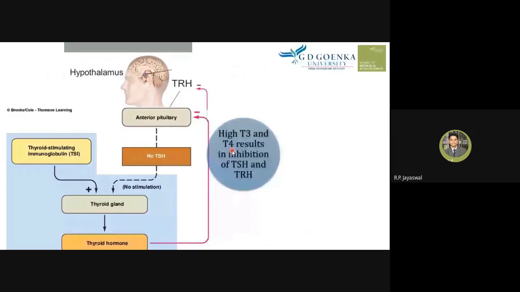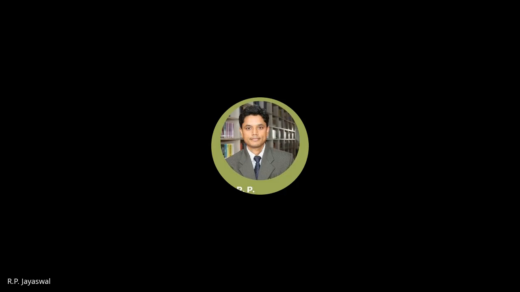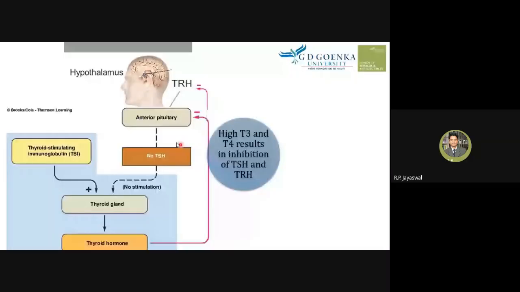T3 and T4, when high, suppress the hypothalamus, and to inhibit the TSH secretion, they suppress the pituitary gland from secreting TSH. So there is no TSH in the blood, no TRH in the blood when there is this situation in the body. Okay. Hope you have no question.